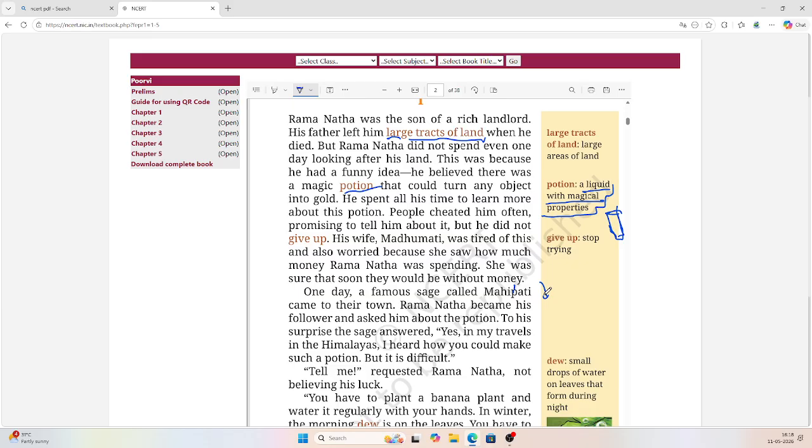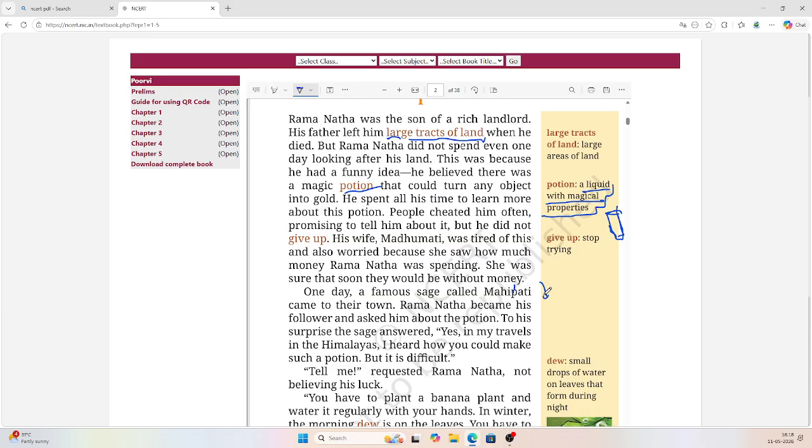She was also very concerned because she saw how her husband Ramanatha spent all his money all the time on the magical potion. She was sure that soon they would be broke. Here broke means poor. So she was really sure that one day they would be broke.